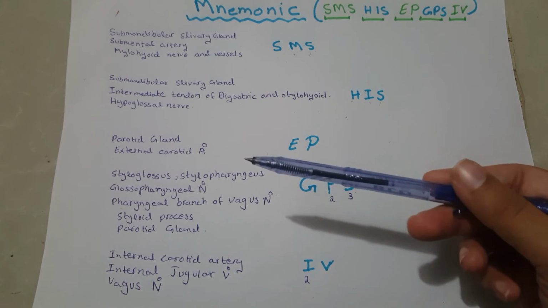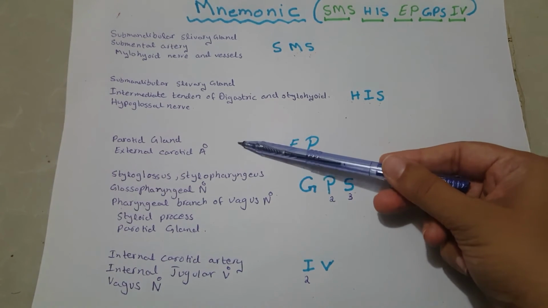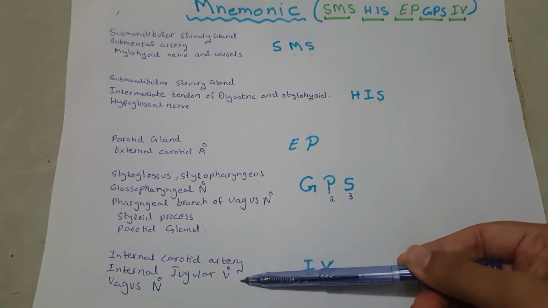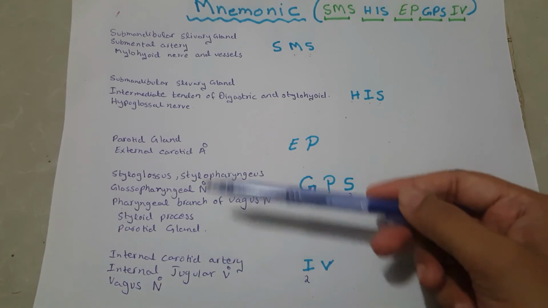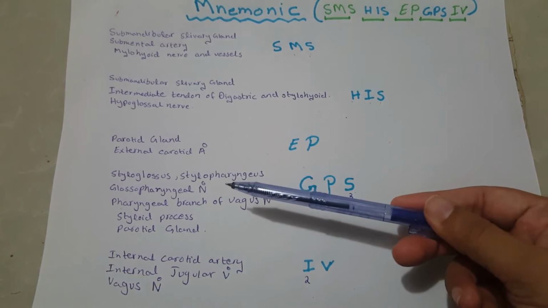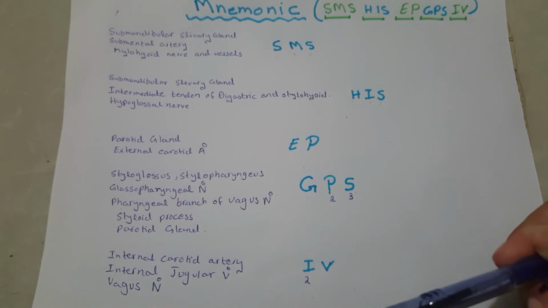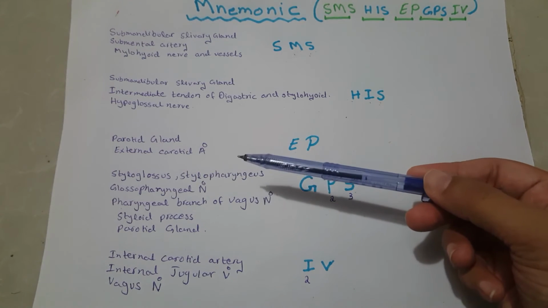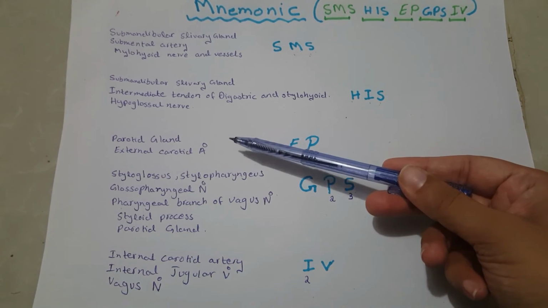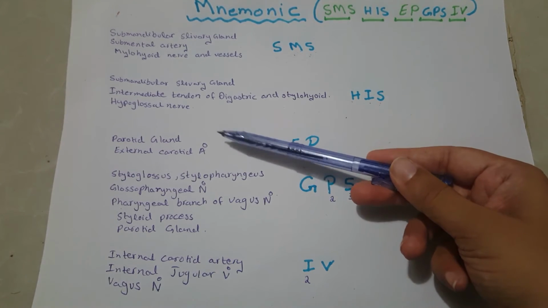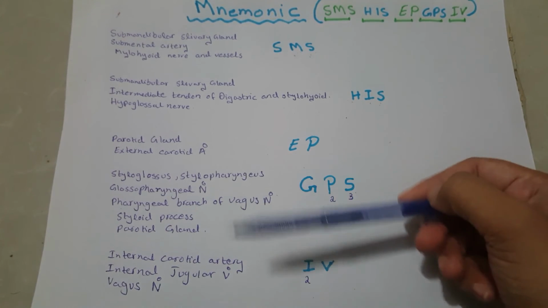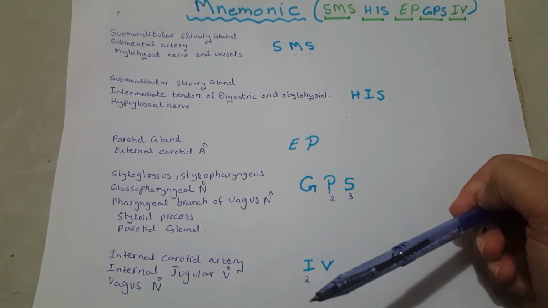Posterior part of digastric triangle, there are some superficial structures, there are some deep structures, and there are some deepest structures. So one by one we are going to discuss superficial structures, deep structures, and deepest structures. First of all, superficial structures. We see parotid gland and external carotid artery. Parotid gland is basically a gland which is present in front and below the ear. External carotid artery is a branch of common carotid artery.